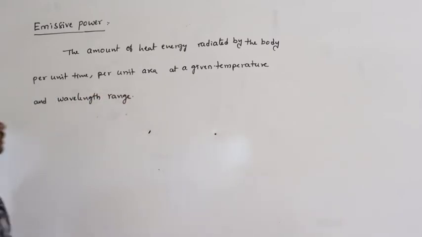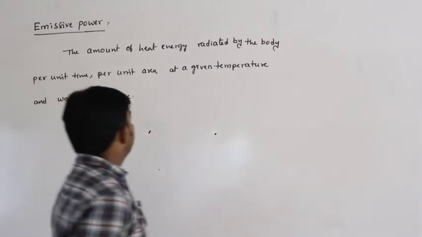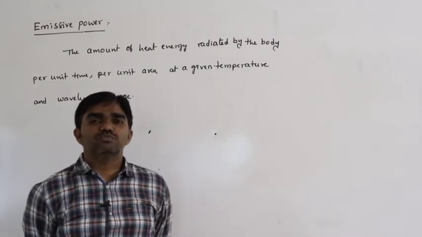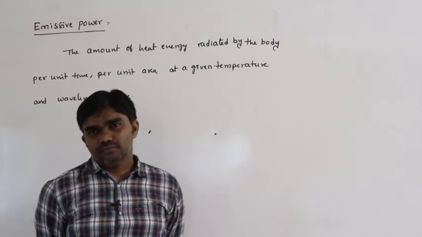So this is called emissive power. The amount of heat energy radiated by the body per unit time, per unit area at a given temperature and wavelength range, that is called emissive power.